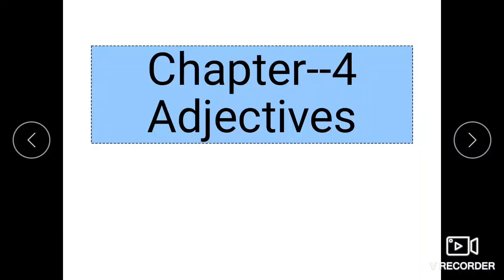Good morning, students. In today's class, we shall take up our next chapter in English language, that is adjectives. Before we move on with the details of the types of adjectives, I want to inform you students that in class 8, our main focus will be on degrees of comparison, that is positive degree, comparative degree and superlative degree of adjectives. We will learn how to transform sentences using the various degrees of comparison without changing the meaning of the sentence.